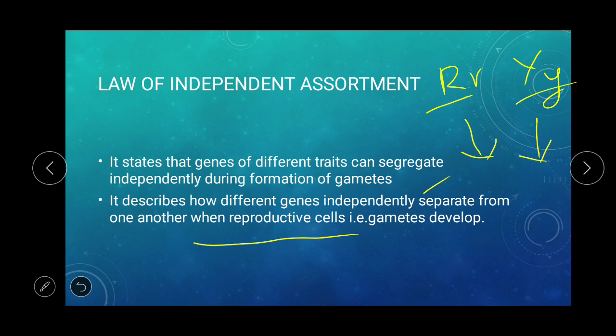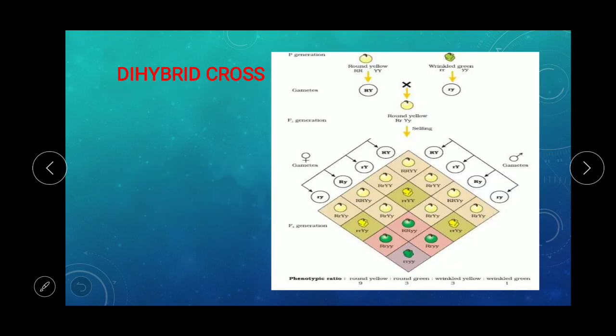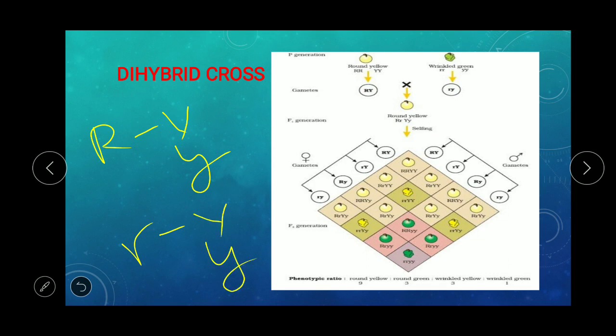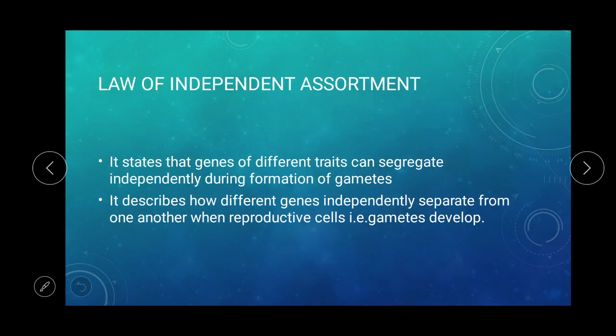There is no hard and fast rule that with capital R, capital Y will come. There is nothing like that. That's why here we are getting 4 different kinds of gametes. So you can see here capital R can combine with capital Y and small y. Similarly, small r can combine with capital Y and small y. That's why we are calling this random and the law of independent assortment. So R can independently assort with Y, and it can also assort with small y. Similarly, small r can assort with Y and it can also assort with small y. So this describes how different genes independently separate from one another when they produce the gametes.